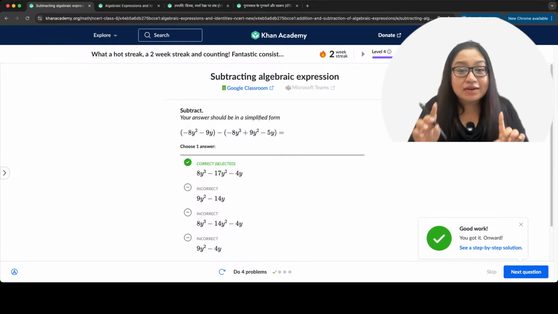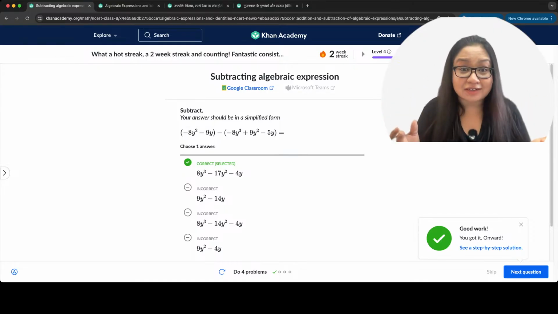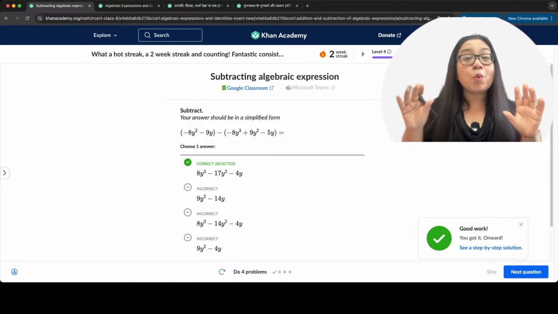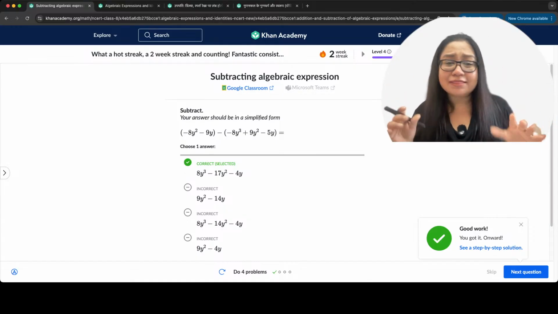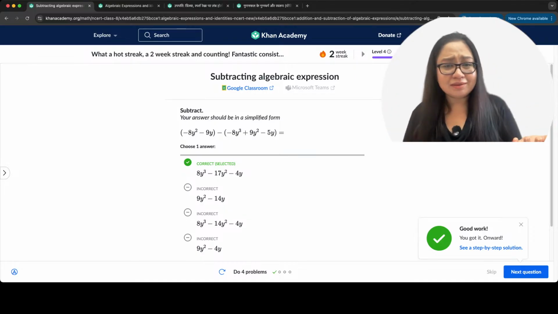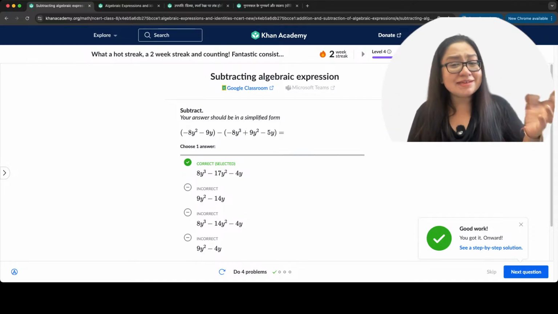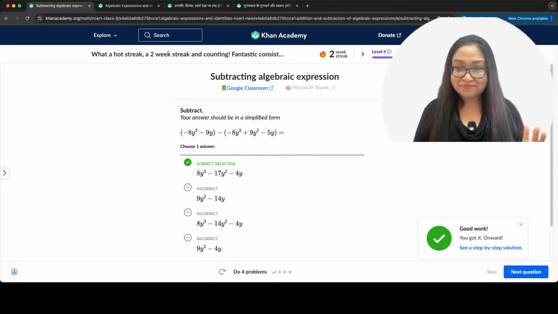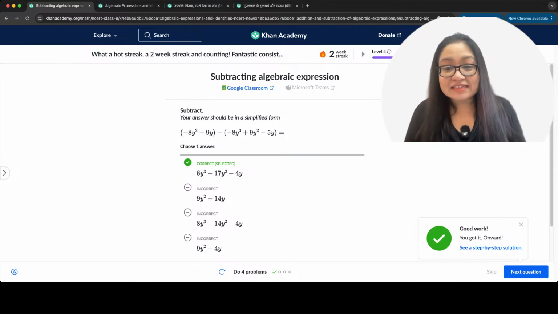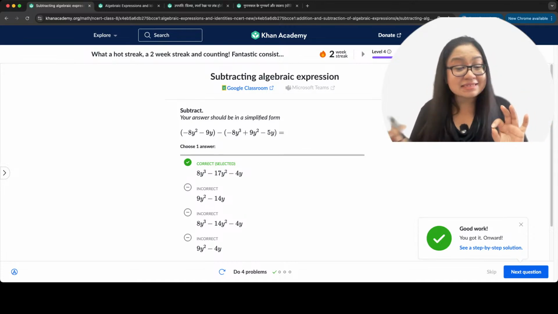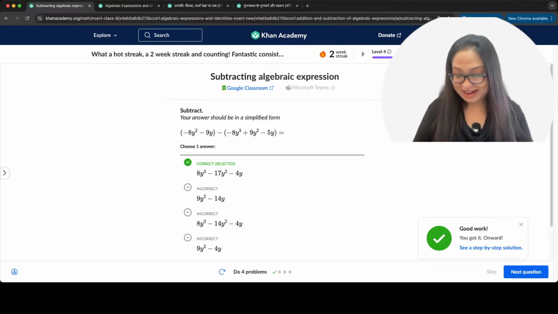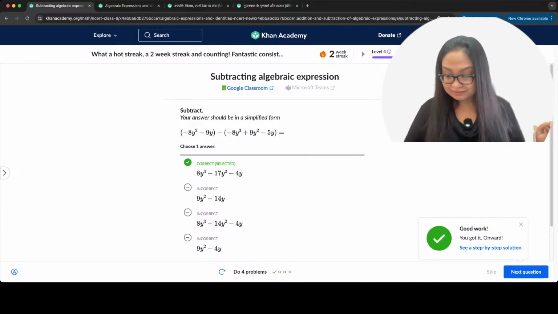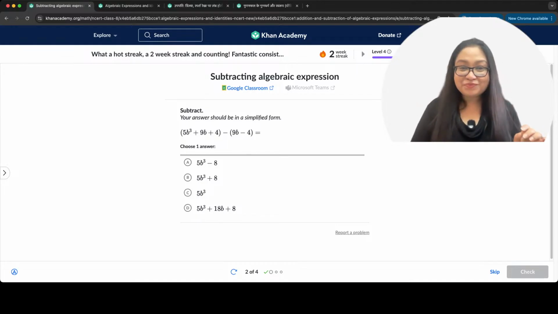So now you understand how to subtract. That's it. Open the brackets with sign and then you do the same thing, regular life: take the like terms together and simplify. Aditi, do you understand this? Yes? All right. Let's go to the next question. Are you guys ready? Here we go.